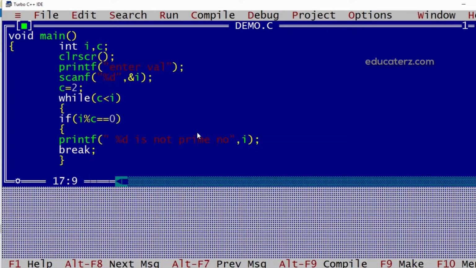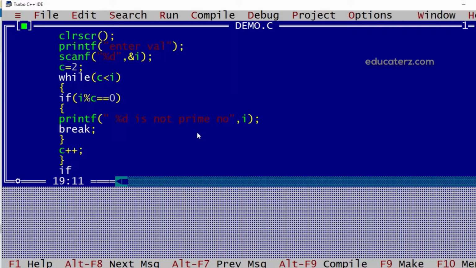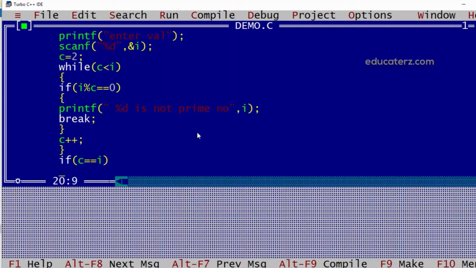Then we'll execute break, and here we'll increment the counter, that is C. So in this example we are checking that starting from 2 till the number is less than I, we want to find out whether the remainder is 0. If remainder is 0, we'll conclude it's not a prime number. If it is not 0, then at the end we'll check if C and I are same, then we'll print it is a prime number.